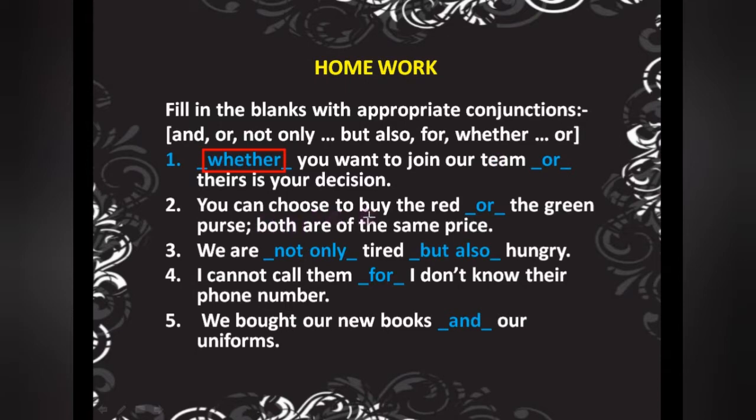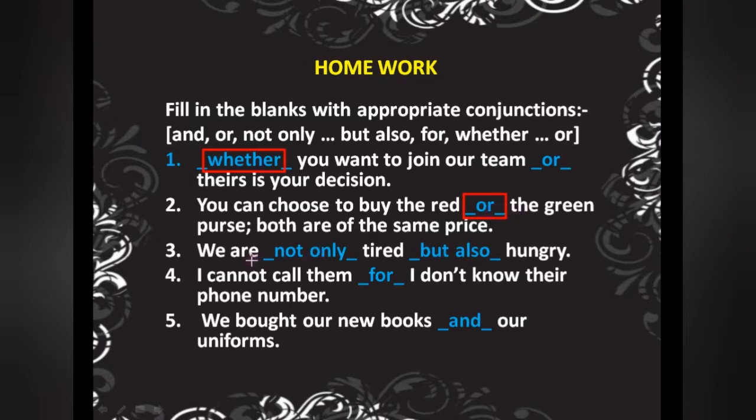You can choose to buy the red or the green purse, both are of the same price. See now here, or is given, again you have to choose any one purse, whether red or green. So for options, when you have to choose one thing, you have to use or. And which conjunction is this? Fanboys. Which one? That is coordinating.